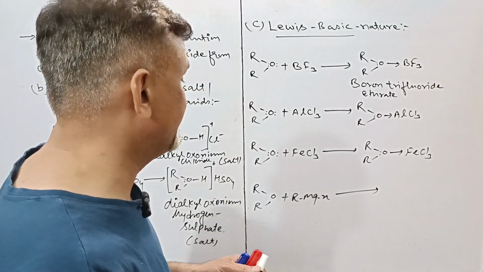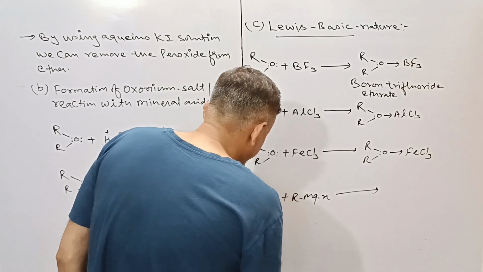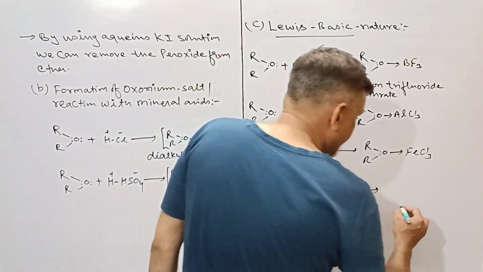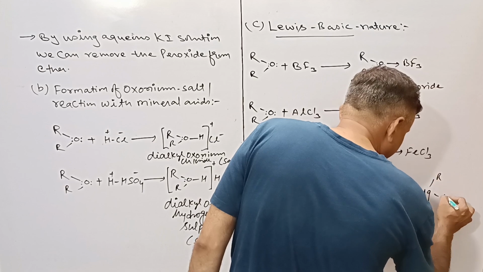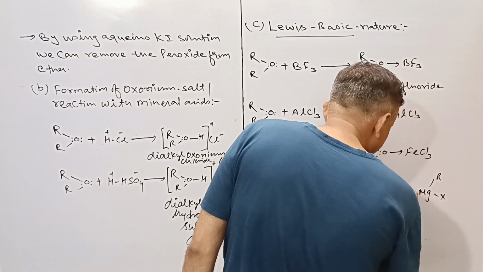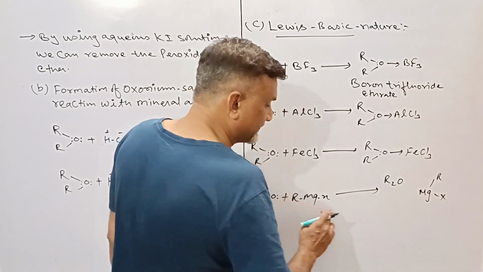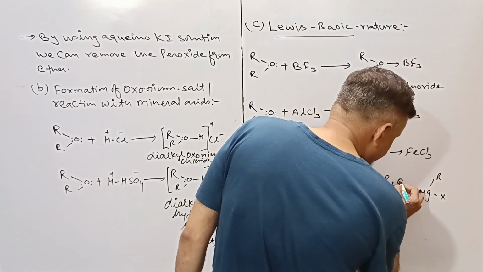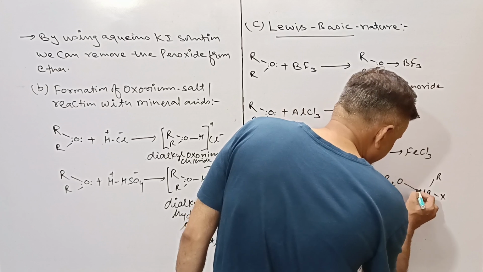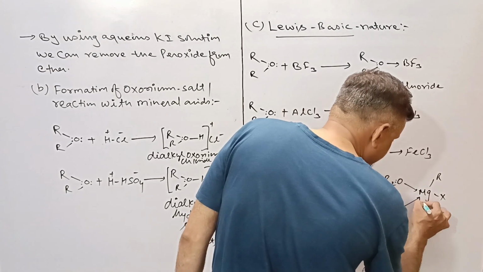First of all, we'll go with this kind of reaction. We'll take just two molecules. Here's the Mg, here's the R, here's the X, here is R2O, one of the molecules. This is another R2O. It donates one of the lone pair like this. It also donates one of the lone pair like this.